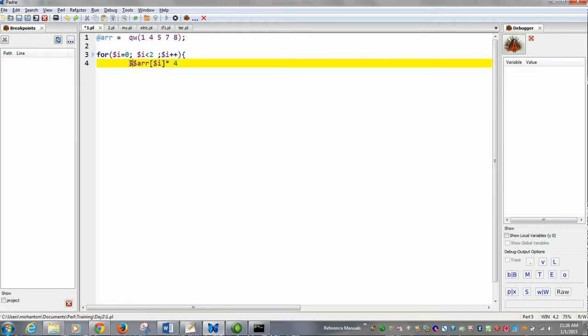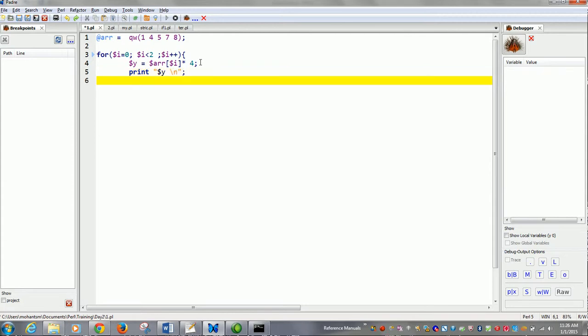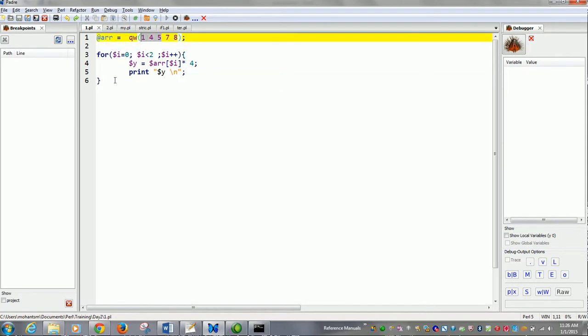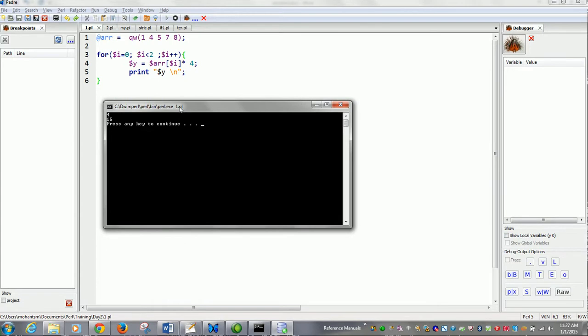I assign it to a value $y. Then I print the $y. So the individual elements, see here, $i will first become 0, then 1. Sorry, I have given it as less than 2, so less than 2 means 0 and 1. It processes the 2 elements. 4 becomes 16 because it gets multiplied by 4.